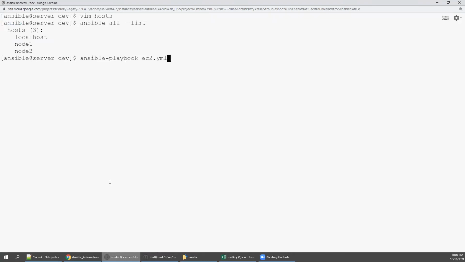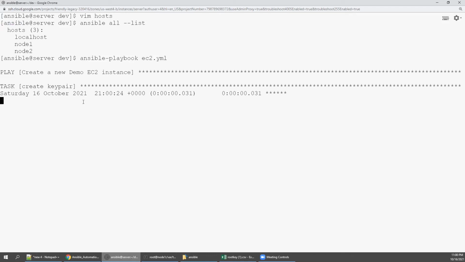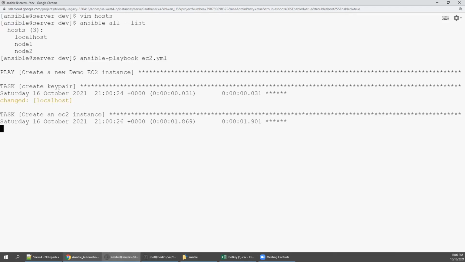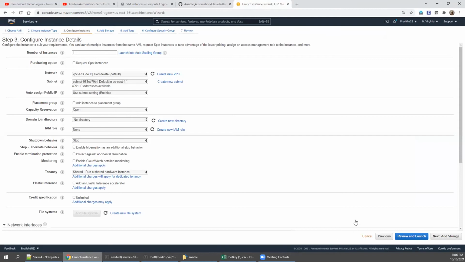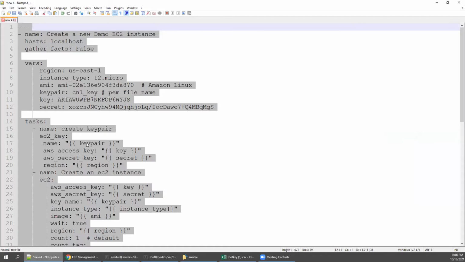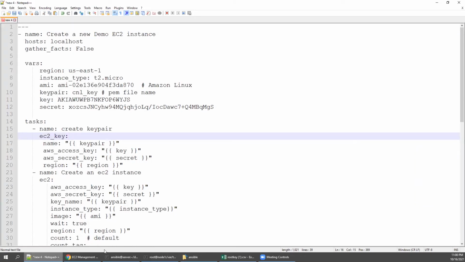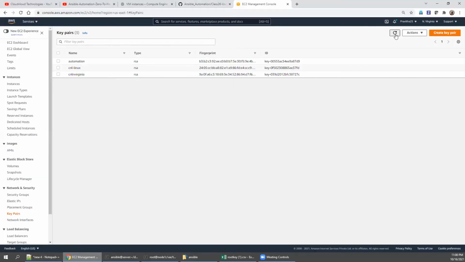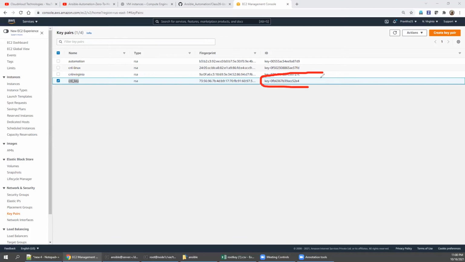When you execute this, automatically what will happen? The key pair will be created. The EC2 instance will be created. Go to your AWS and check the instances. See, it's getting created, it's provisioning. Go to key pair, because the key pair is the first to be created. Click key pair. What is the key pair we have created? The key pair is CNL_key. See here, refresh it. See, it got created. This key got created.